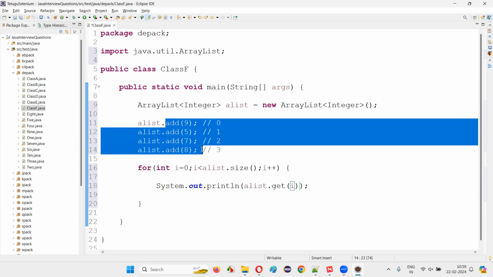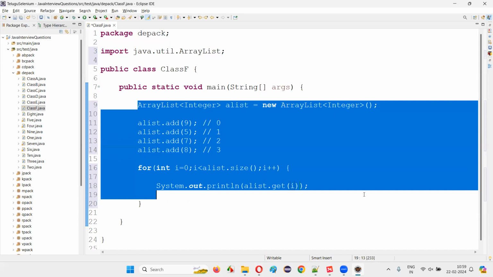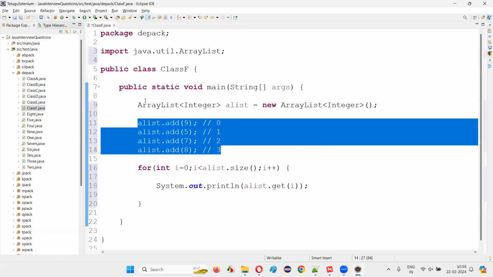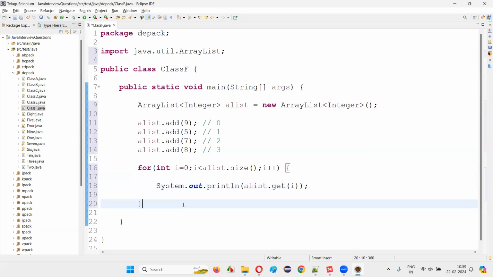But in arrays we have square brackets, whereas here we have predefined methods like add and get, but most of the things are the same, and it's flexible in size, growable in size. There is the index concept, and also it's easy to use. If you have already used arrays, you can easily use ArrayList. Now run the code.